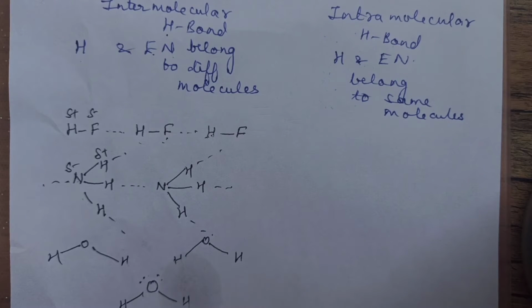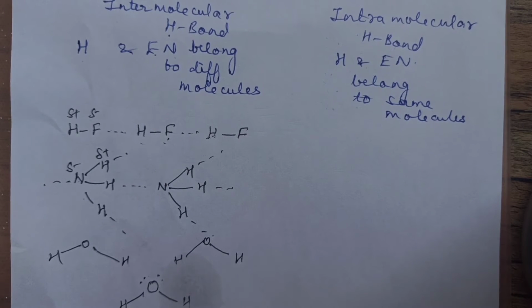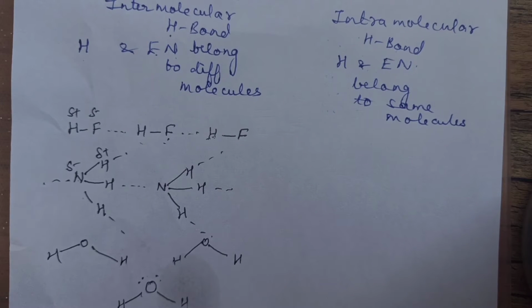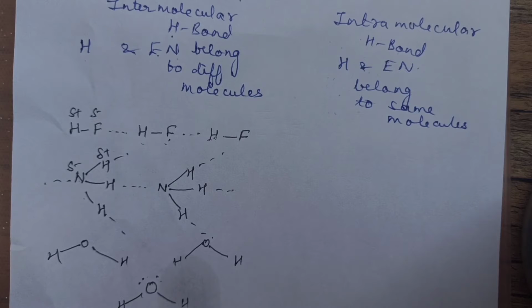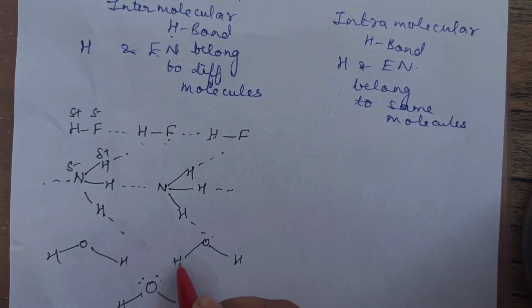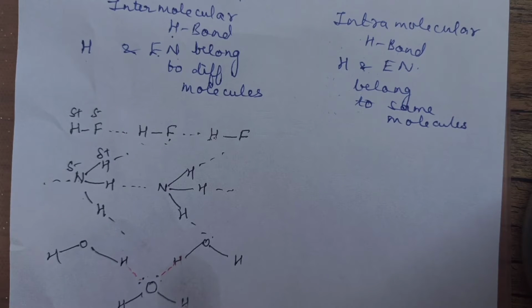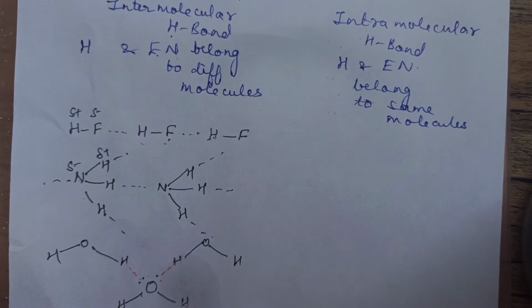I'm drawing in such a manner so that you can understand, because one question is asked in exams like, one water molecule is surrounded by how many water molecules by H bond? How many can this be surrounded with, right? So between this oxygen and hydrogen, children, there can be one H bond. Here there can be another H bond. Between this H and O, there can be one H bond.